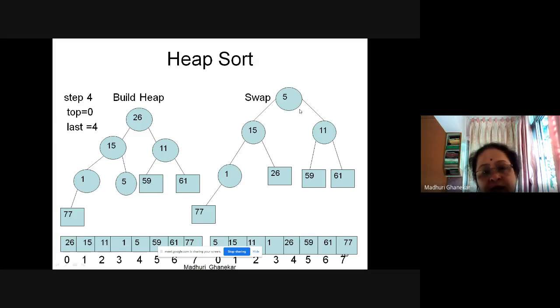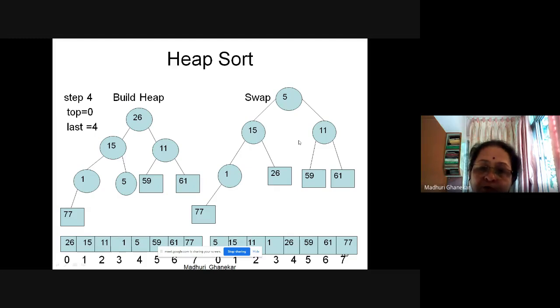Now have a look at this particular diagram. We are going to construct the heap, build heap. Can anyone guess what should happen? How will the diagram look? It is not fulfilling the heap property.